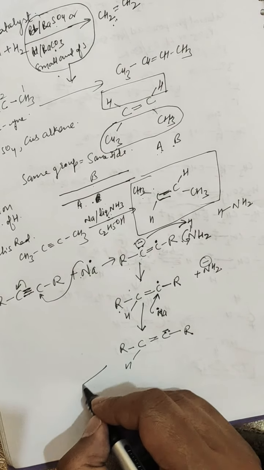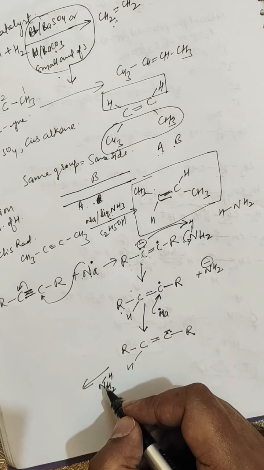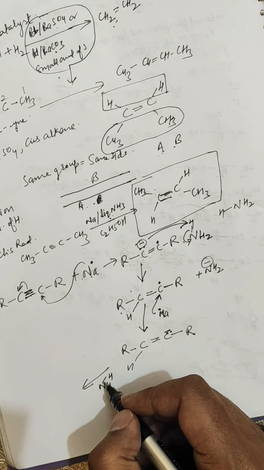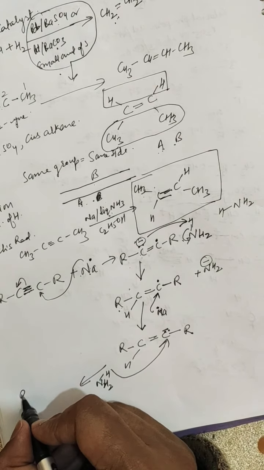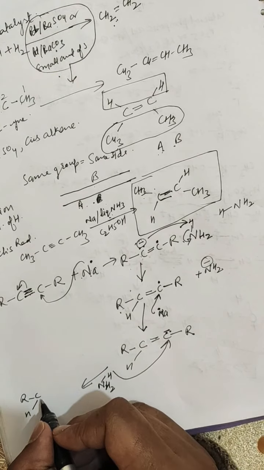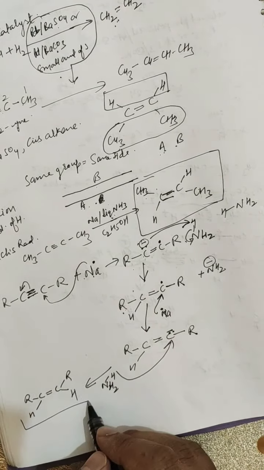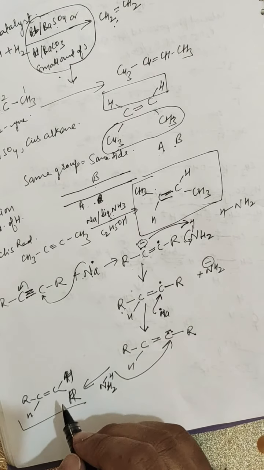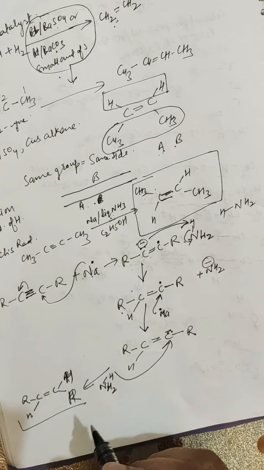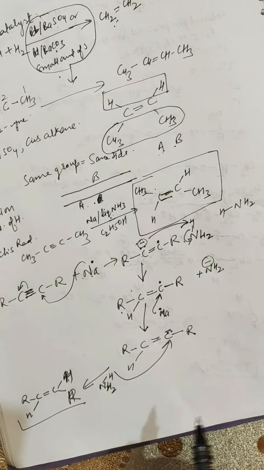And again this ammonia comes, NH2, and this third hydrogen goes to the ammonia and results in the formation of this alkene. Oh, sorry, this is always the trans alkene. Why is trans alkene formed? Due to the formation of this free radical. So this is the mechanism for the formation of trans alkene.